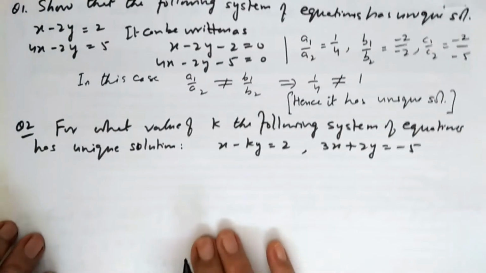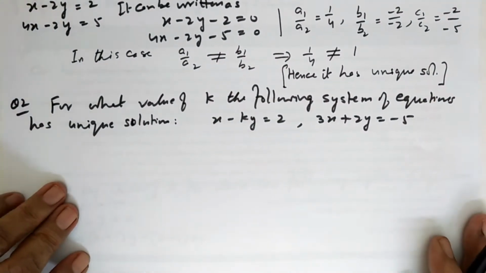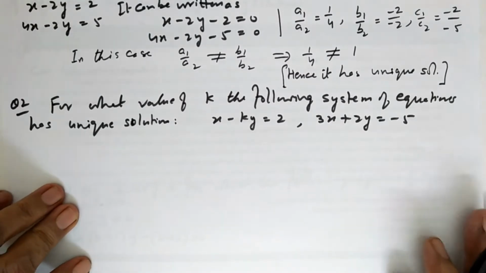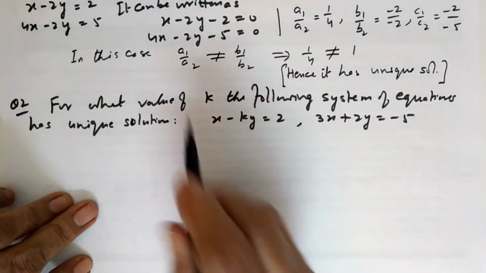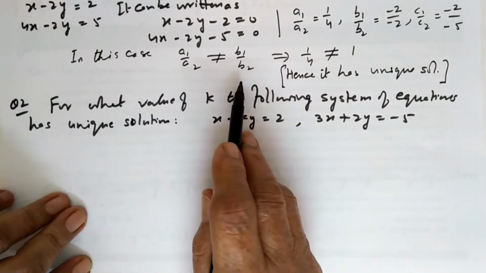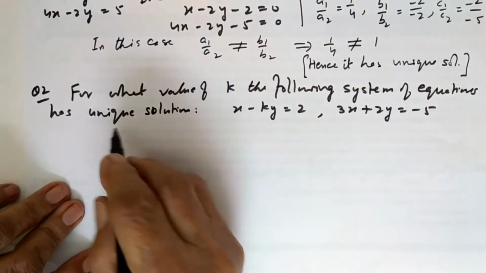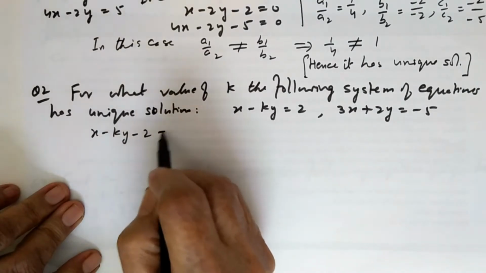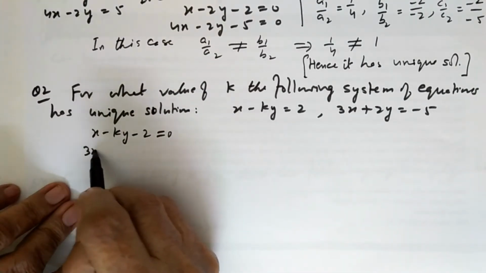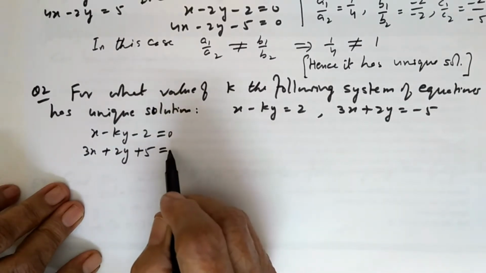Second question: for what value of k does the following system have a unique solution. Now the unique solution is given, the condition is there, we have to find the value of k. We will apply the condition a1 upon a2 is not equal to b1 upon b2. First we will write these equations. It can be written x minus ky minus 2 is equal to 0, 3x plus 2y minus 5, bringing it here, plus 5 is equal to 0.